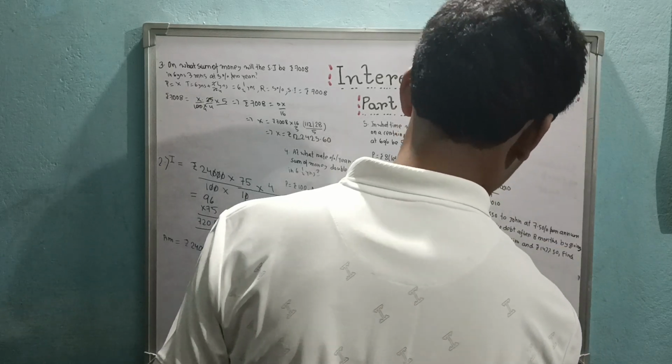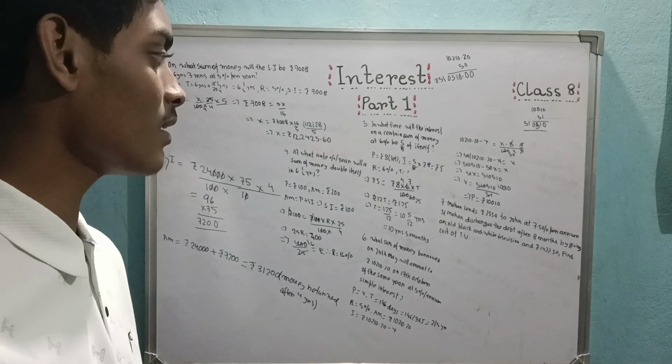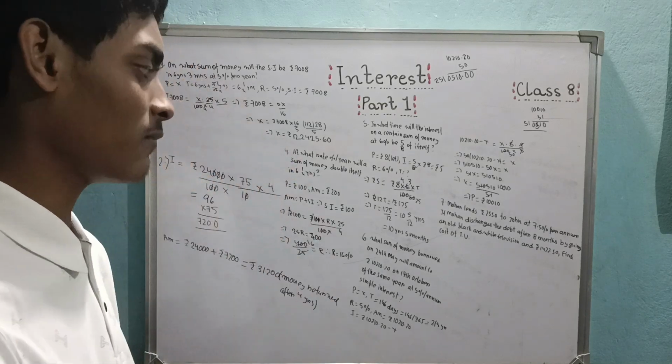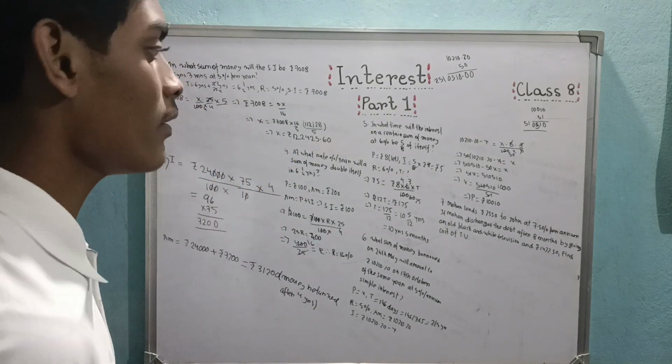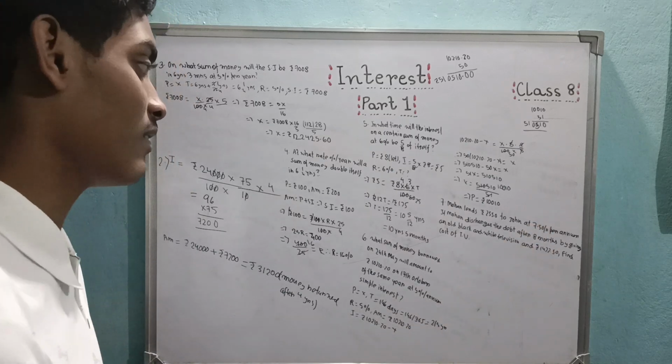Okay, that's a funny question, you know. Who on earth gives a TV to discharge the debt? I don't know. And while giving this 1422 means crazy.